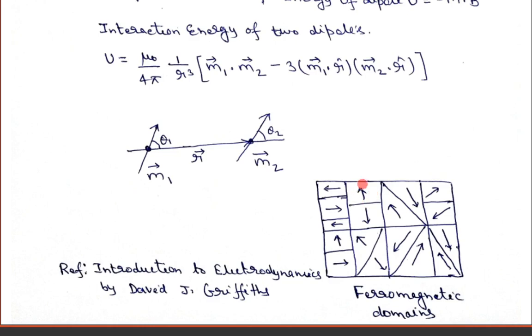So if you see in this domain, net magnetization is along this direction, and in this domain, net magnetization is along this direction. It means within this magnetic domain, all the billions of dipoles are aligned in this direction, and within this domain, all the billions of dipoles are aligned in this direction. Within this, all the dipoles are aligned in this direction. Okay.